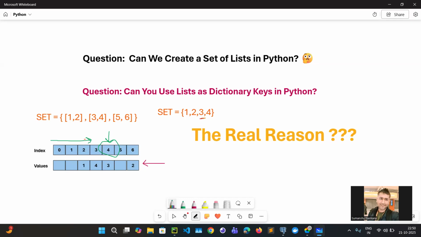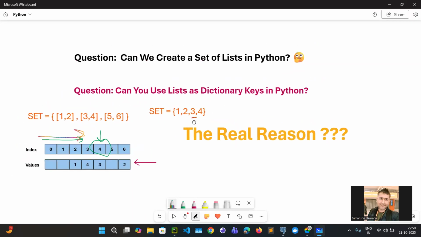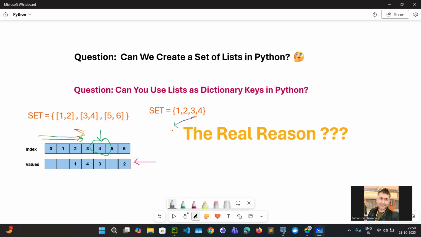If it knows the memory location, why should it travel all the way? First it creates a hash. As soon as it creates a hash, it is able to find a memory location, and then it checks that particular element.